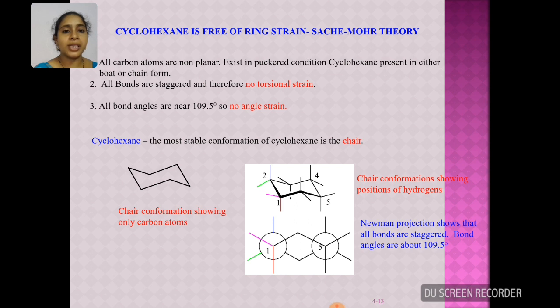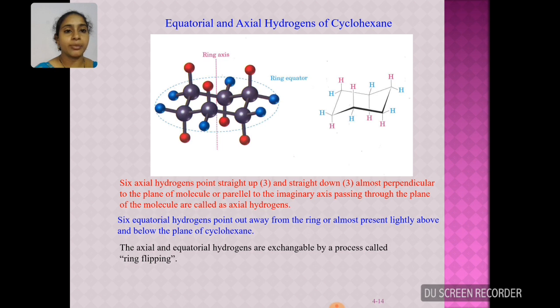All the bonds which are present on adjacent carbon atoms are assumed to be in staggered conformation. There is no torsional strain. And the bond angles between adjacent carbon atoms are 109 degrees 28 minutes. Hence there is no angle strain also. The left hand picture shows the chair conformation consisting of only carbon atoms, and the right hand picture has both carbon atoms and hydrogen atoms. Among both boat and chair, the chair conformation is more stable. In the Newman projection, if you see, the first and fifth carbon atoms have staggered hydrogen atoms and the bond angle is 109 degrees 28 minutes.